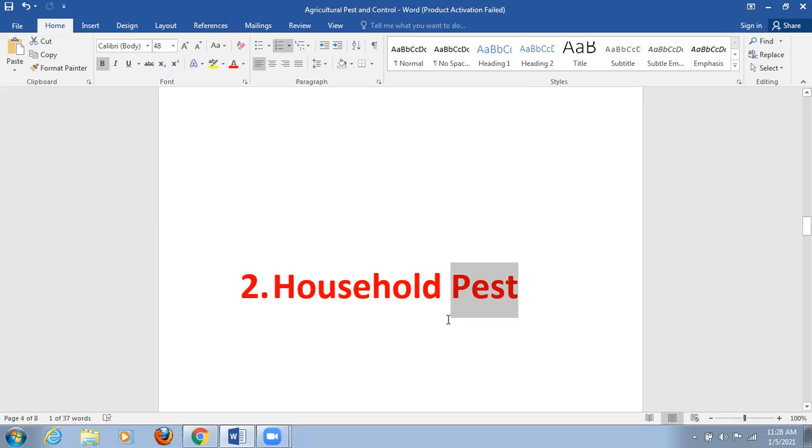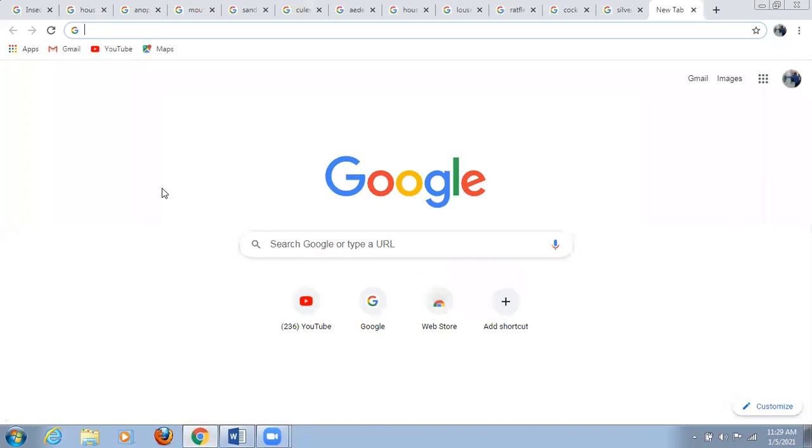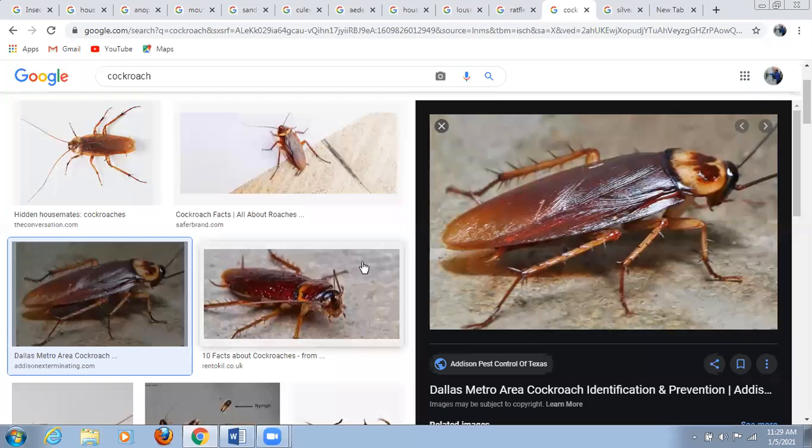Now we'll try to understand the definition of household pests. The pests that infest dwellings are commonly referred to as household pests or household insects. There are a number of household pests we can see around us. A very common household pest is the cockroach. It is found everywhere; in every man's house, a cockroach is there.